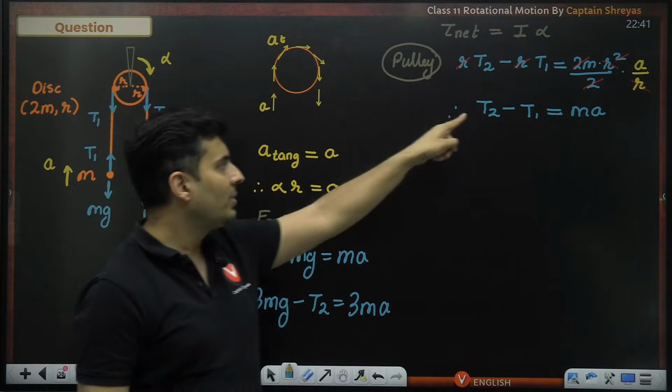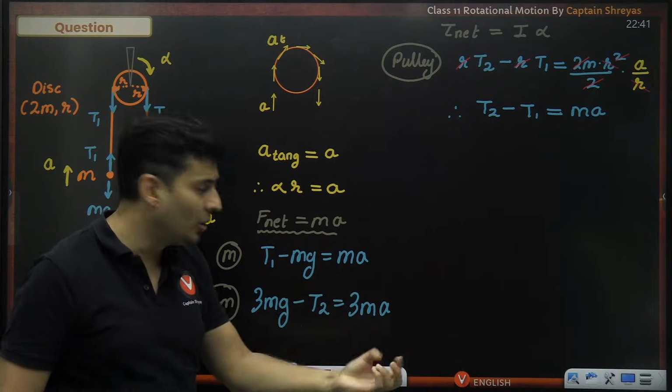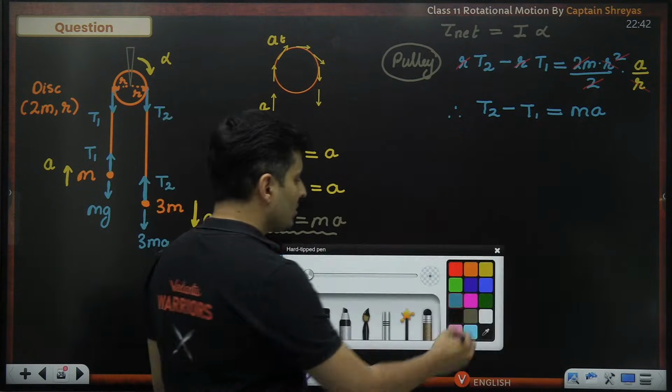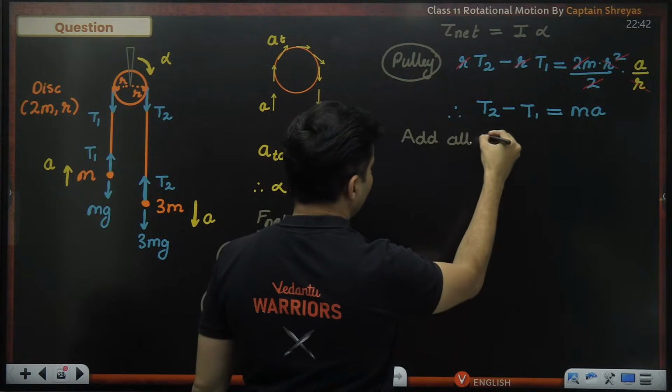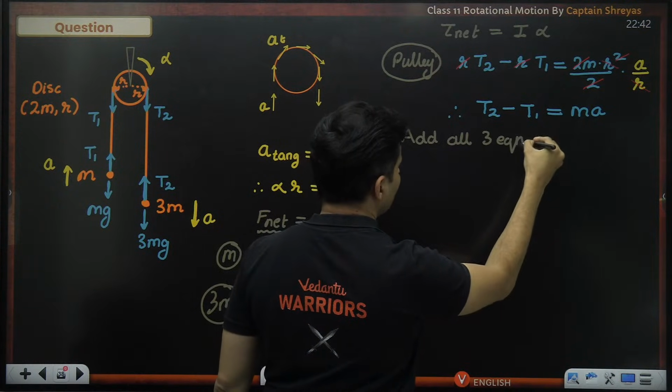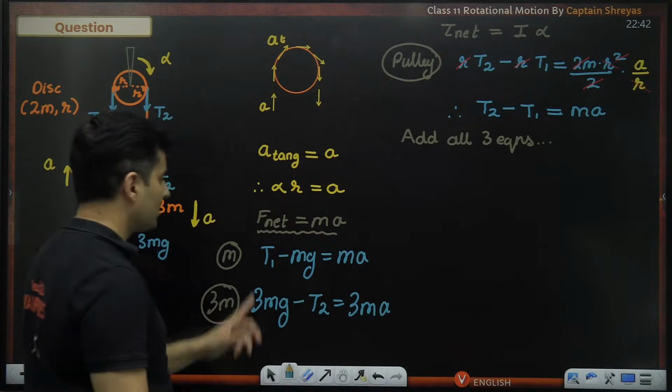Negative T2 and plus T2 will also cancel. So maybe we can solve it for the unknown of acceleration. So I'm just going to add all three equations.